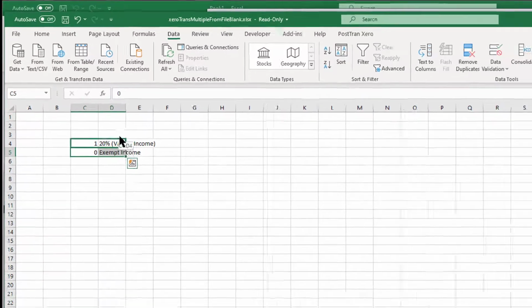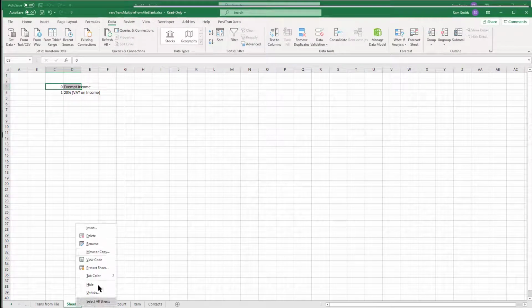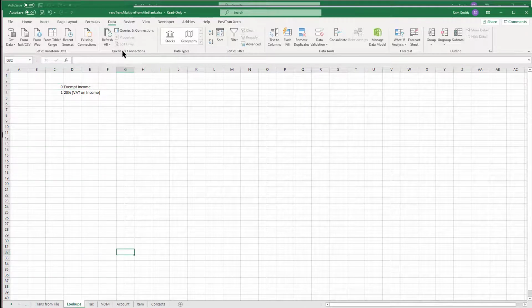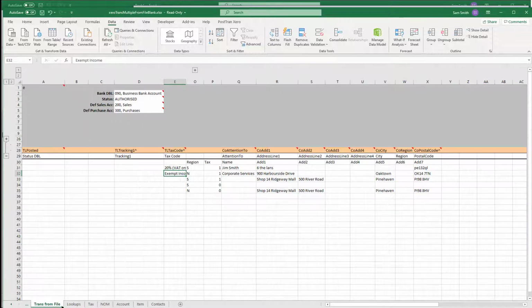We might want to keep that in some kind of order. Let's just rename that to lookups. So that's created that. Now, what else have we got here? Oh yes, we've got S and N. So our regions in Xero.